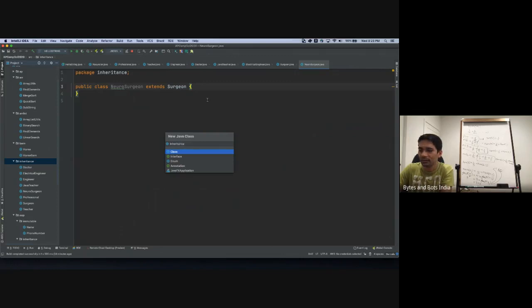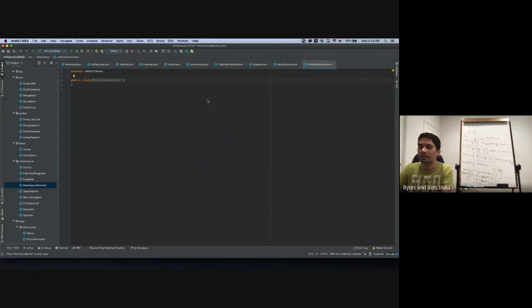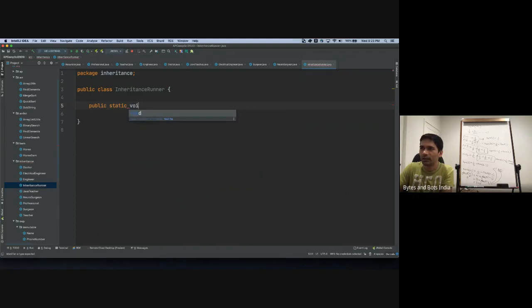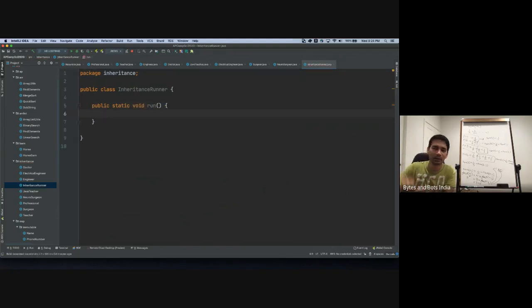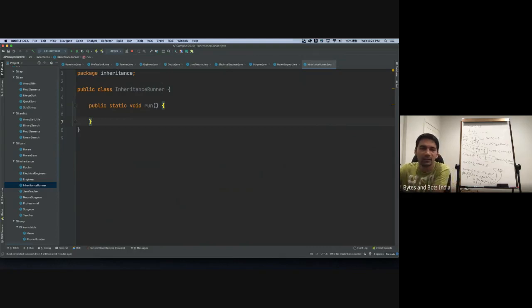I just came up with some name. As we write all our program here, we'll say public static void run my program. From main, we can just call this, and we can write our program here instead of all in one giant main.